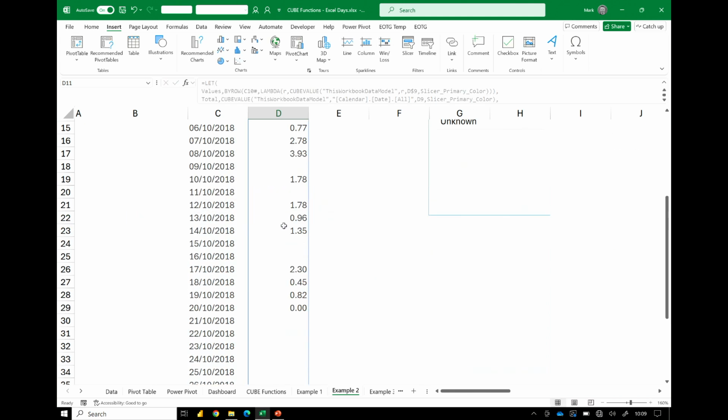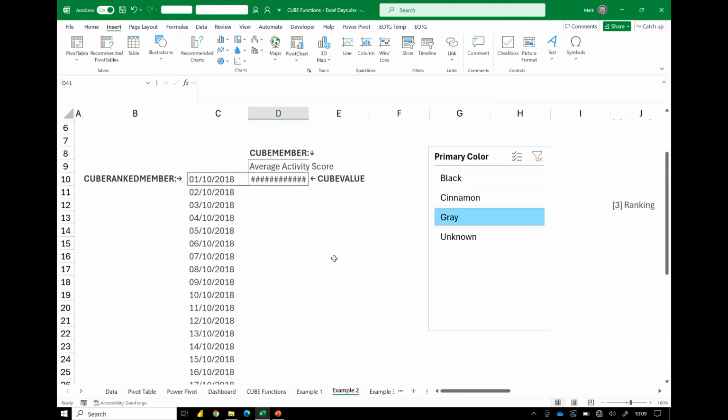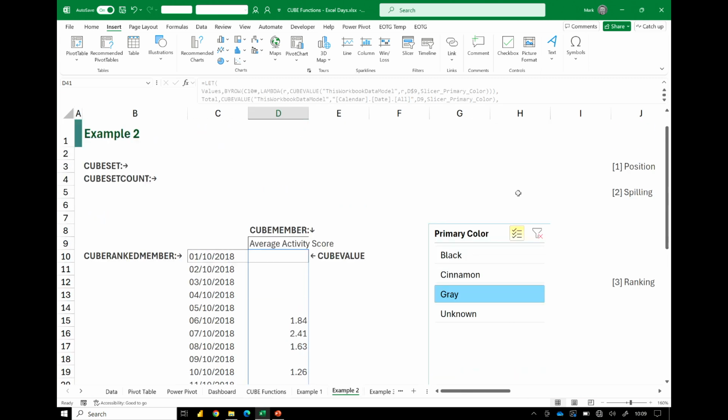There we go. Right. So look at the bottom. We now have a total. Yeah, it doesn't format right. Once we click these slicers a few times, it will get there. I don't know why, but it gets there eventually. It will format those numbers correctly. So we've now spilled out these values. Fantastic.